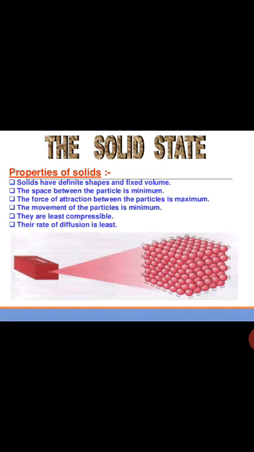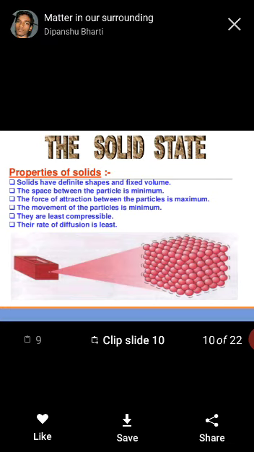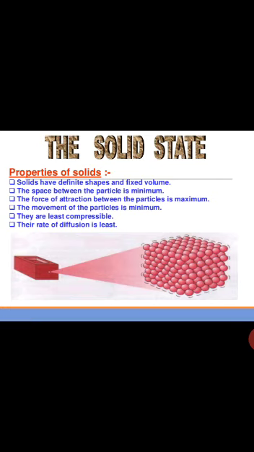Like, for example, a bucket. A 1 liter bucket will carry only 1 liter of liquid, or 1 liter of water. So this shows that solids have fixed volume because they have a definite shape.